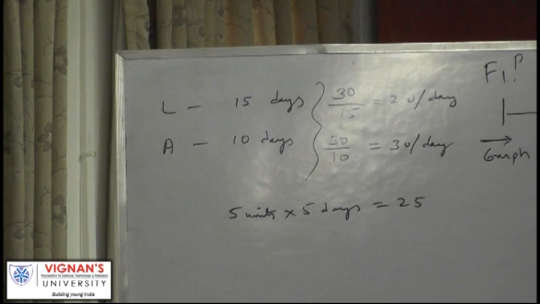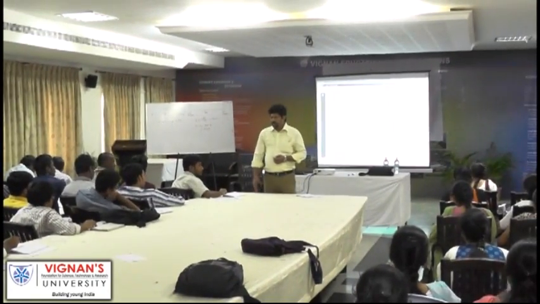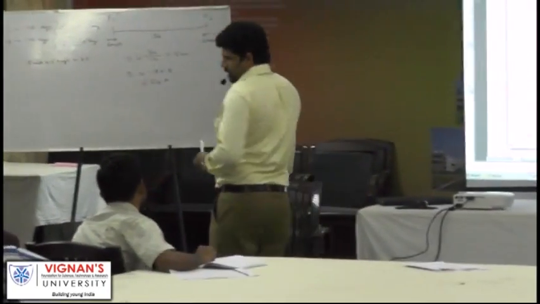Anupama. So Anupama finished how many units? She should be paid according to her work. Right? Total work is 30. Out of 30 she finished 5. So in the same ratio we would be paying her.